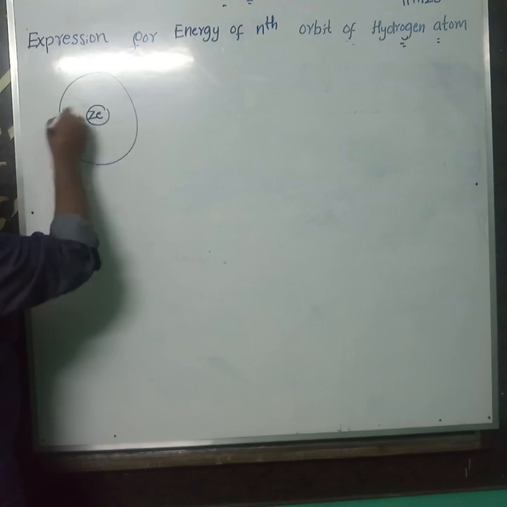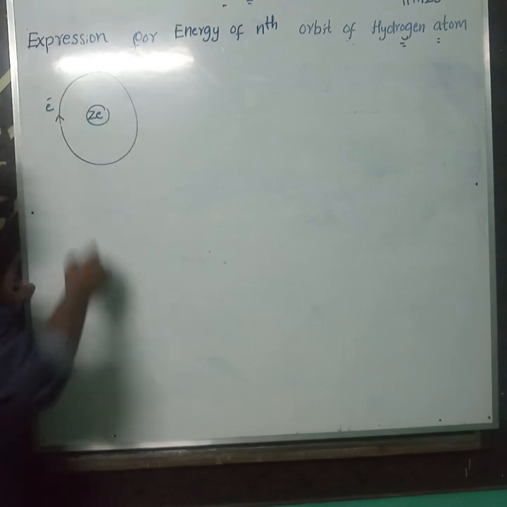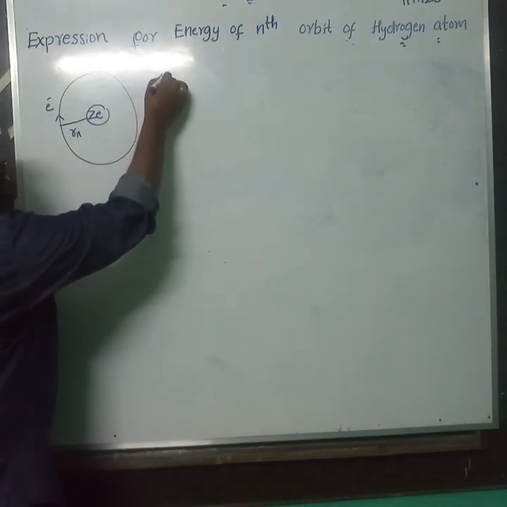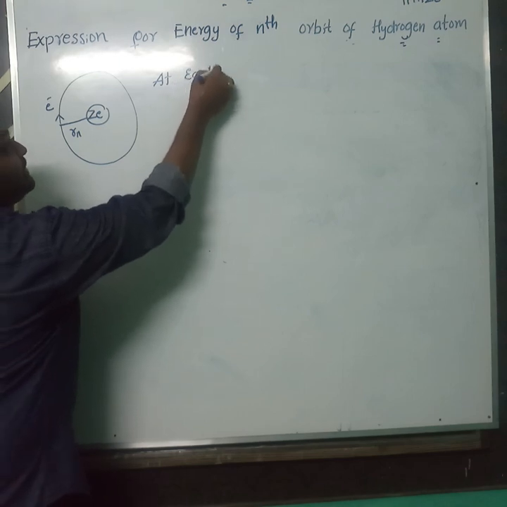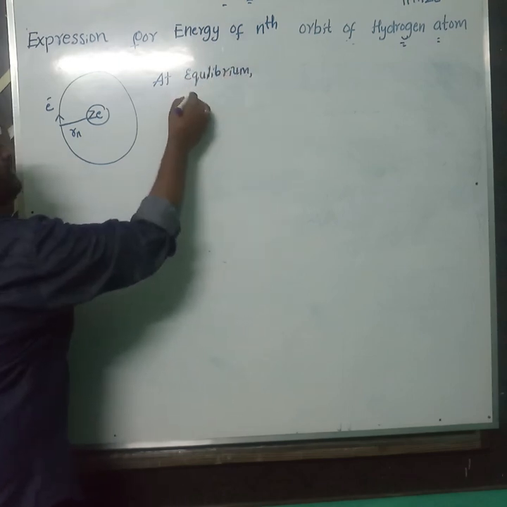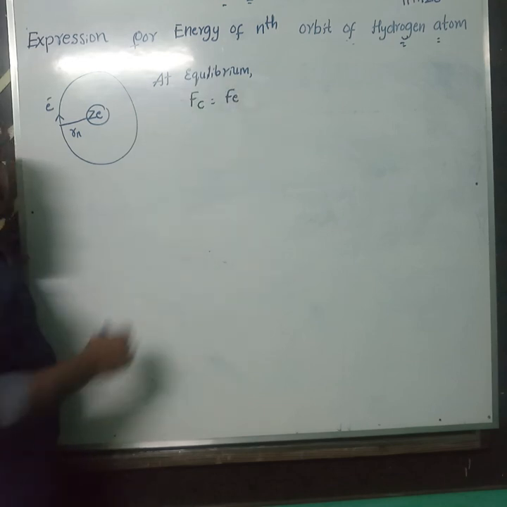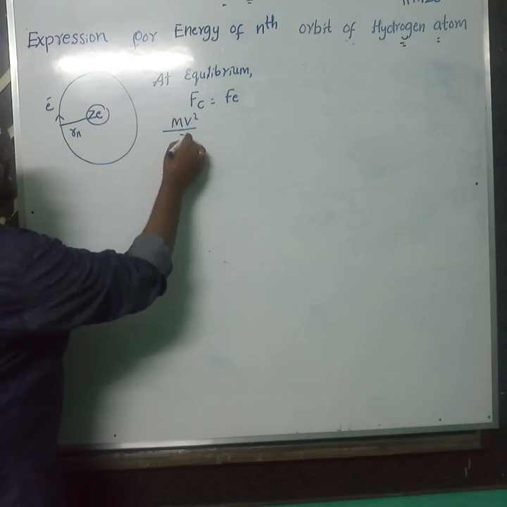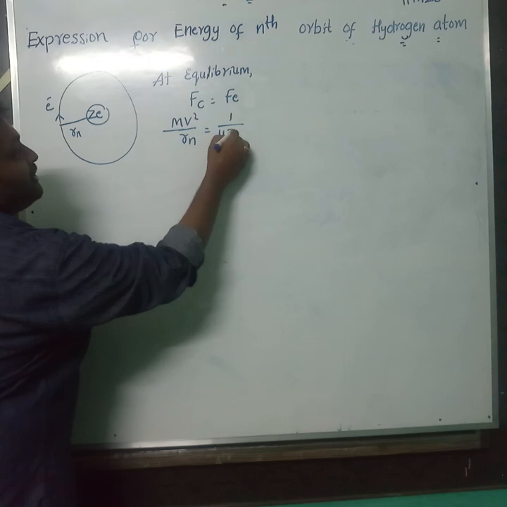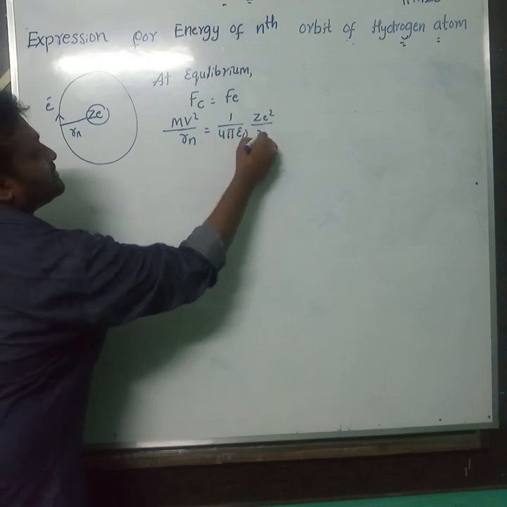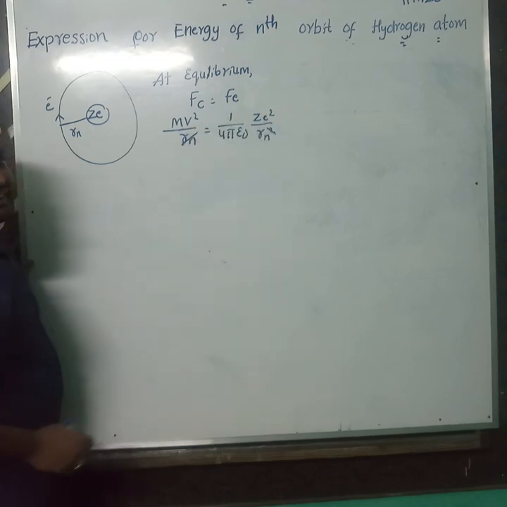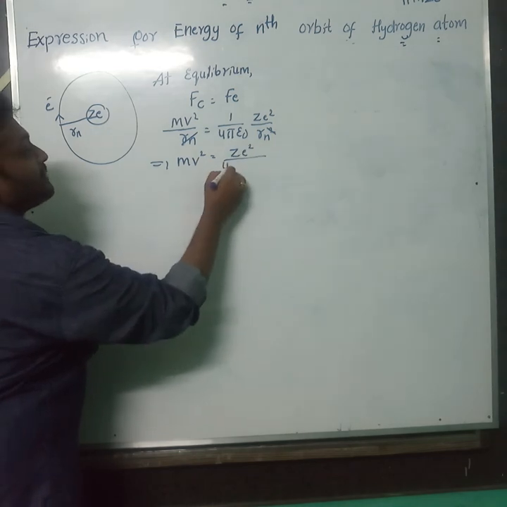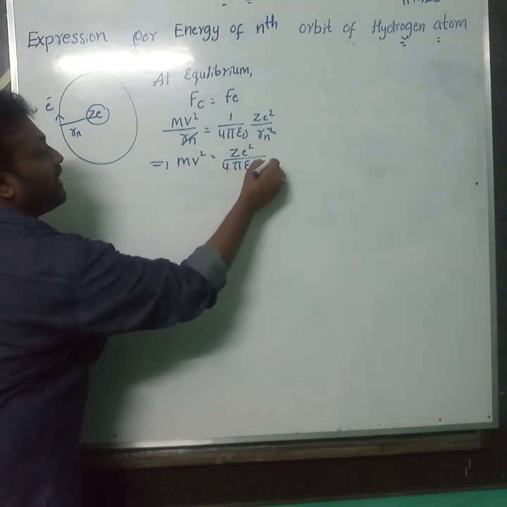Center nucleus, an electron is revolving around the nucleus in an orbit of radius r. So what can we say at equilibrium? What is at equilibrium? Centripetal force is balanced by electrostatic force. What is centripetal force? m v square by Rn. Electrostatic force: 1 by 4 pi epsilon naught Z e square by Rn square. Rn cancels. What do you get? m v square is equal to Z e square by 4 pi epsilon naught Rn.